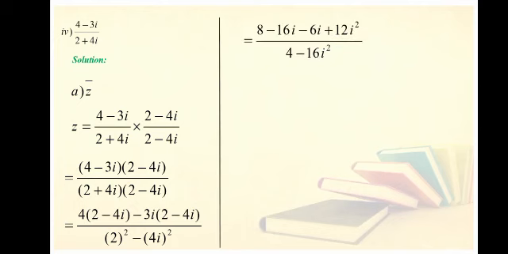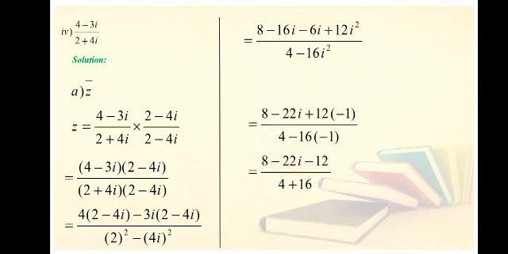Next step is 2 into 4 is 8. 4 into 4 is 16 minus 16 iota. Minus 3 iota into 2 is minus 6 iota. Minus minus plus, and 3 into 4 is 12 iota square. And in the denominator, 2 square is 4, 4 square is 16, and iota square is iota square.